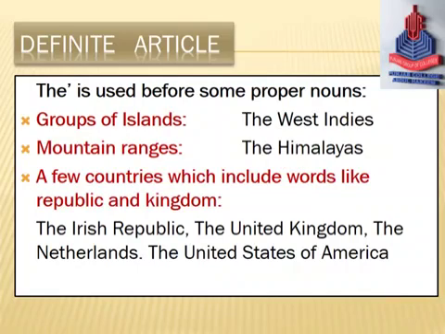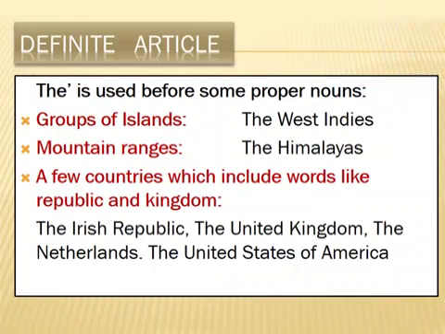A few countries which include words like republic and kingdom, or simply we can say countries which are a group of different states: the Irish Republic, the United Kingdom, the Netherlands, the United States of America, the USSR, the United Soviet States of Russia.